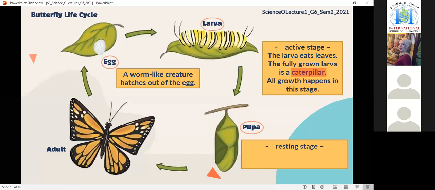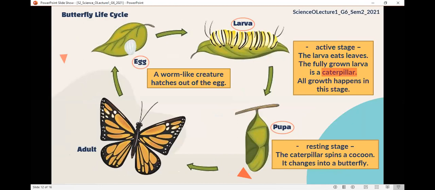But before it does this, the caterpillar makes a cocoon around its body and sticks to a plant. Then it loses its skin and changes into a butterfly. It sheds for the 5th and last time and changes into a young, small butterfly.